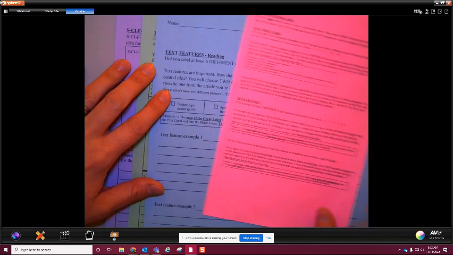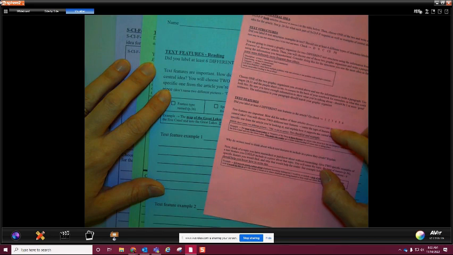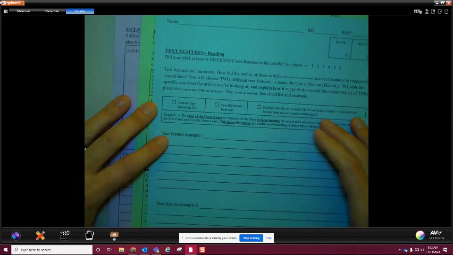Okay? Or then we have text features. So again, that's on blue. But this part right here is what you annotated in the sense of, hey, I'm going to have to answer these questions. Here we go. Here's the actual questions. And this one is front and back.